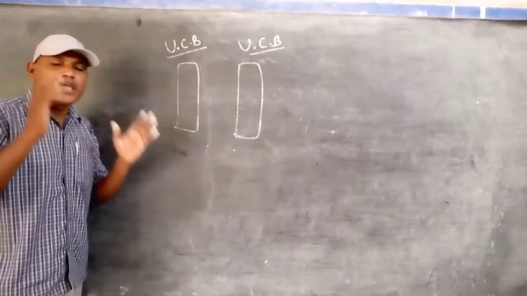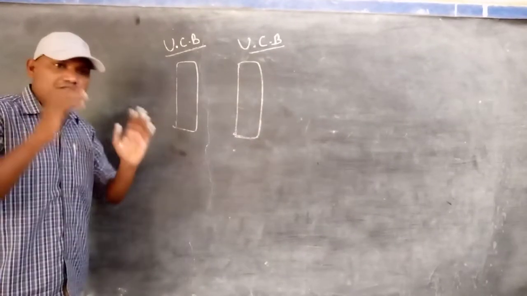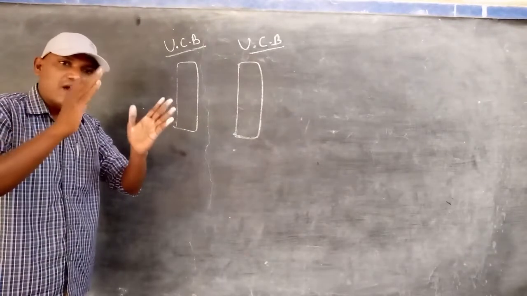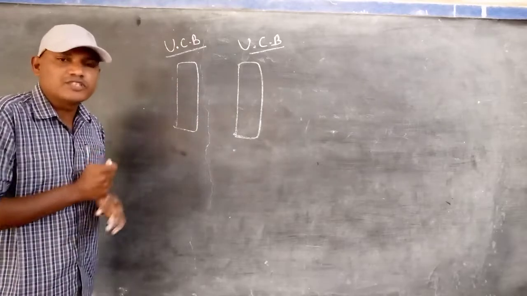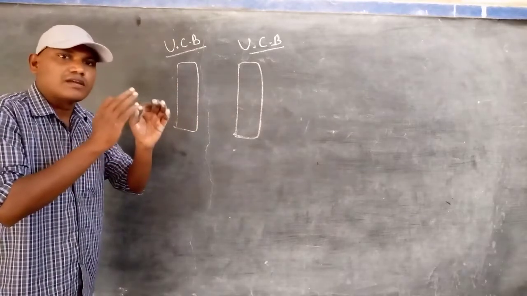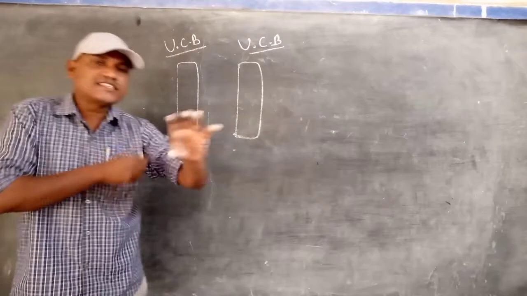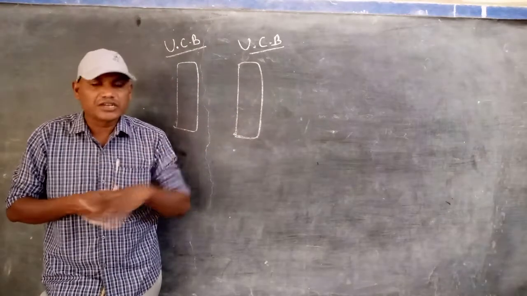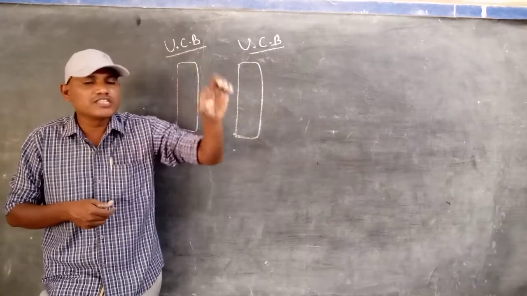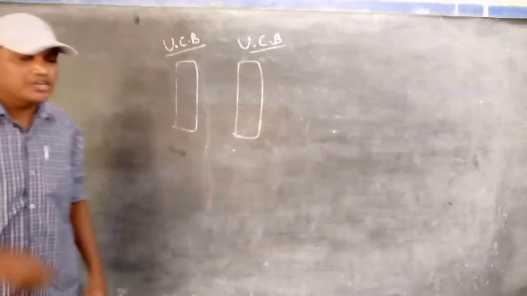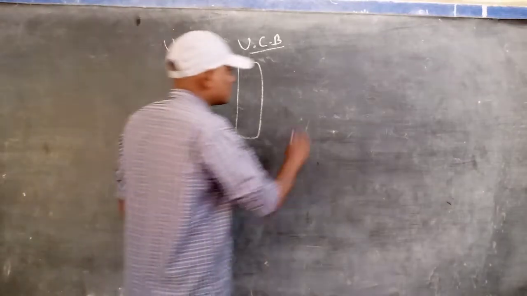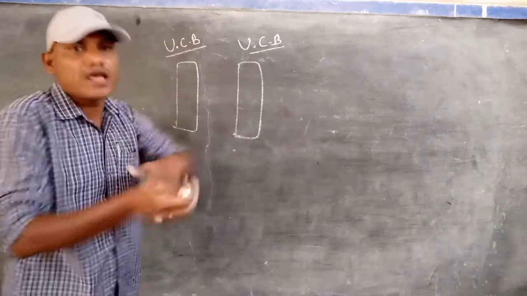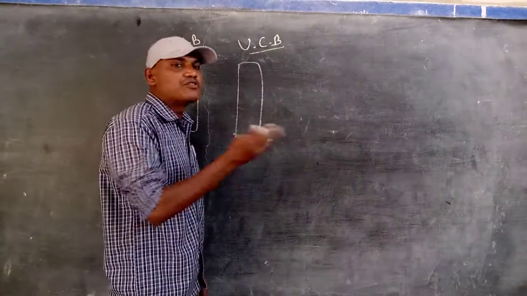Initially, every particle, every substance, in which position is it? If you consider any particle of a substance, according to its electrostatic nature, initially its charge is neutral. Its charge is neutral. Why? Because neutral charge means it does not have either positive charge or negative charge. That is the meaning of neutral charge.